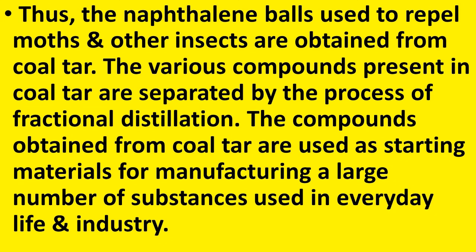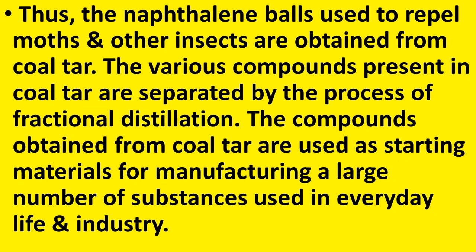So, when we think about coal tar, it has got about 200 different carbon compounds in it, and each of which is useful to us. One simple example we can take is the naphthalene balls. Naphthalene balls we use for repelling the moths and other insects. And what is the source of these naphthalene balls? It is also obtained from coal tar. So, how do we separate these various compounds present in the coal tar? That is done by a process called fractional distillation.